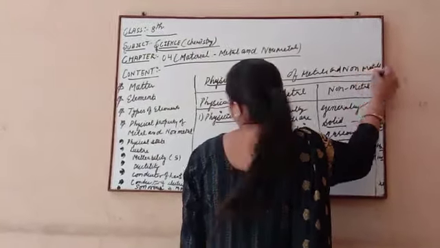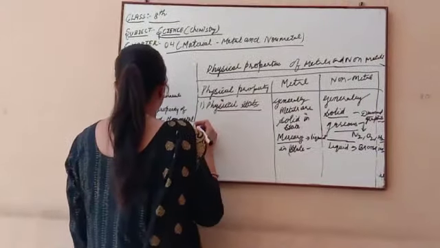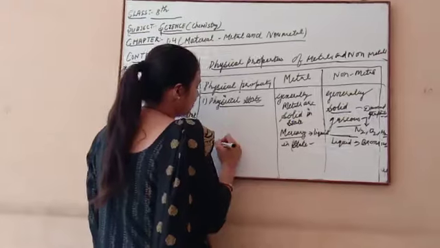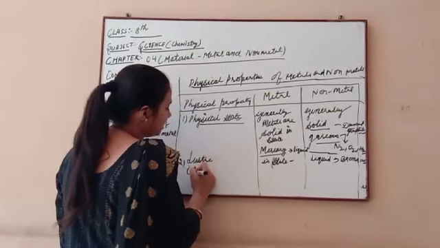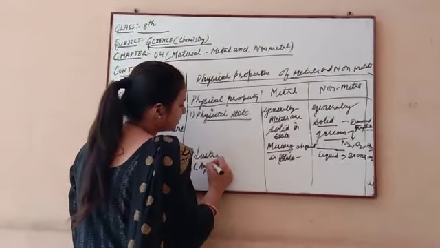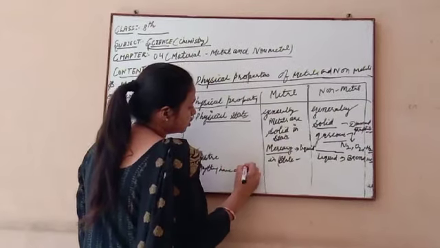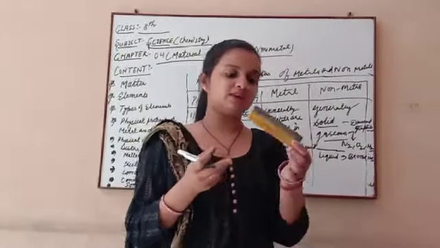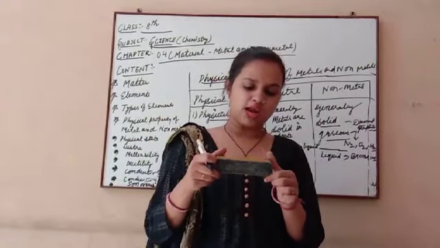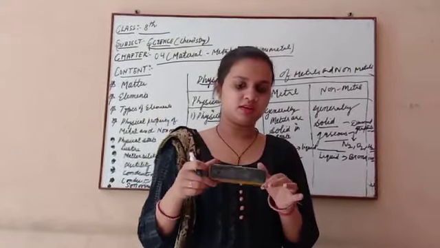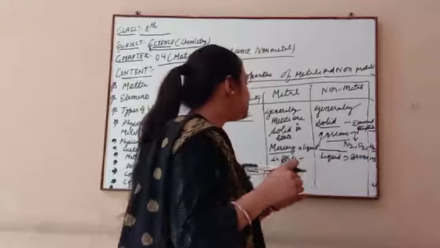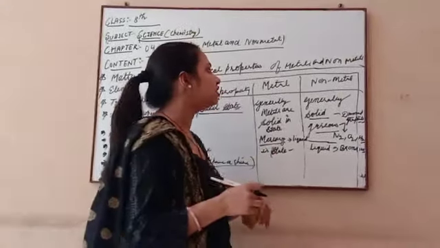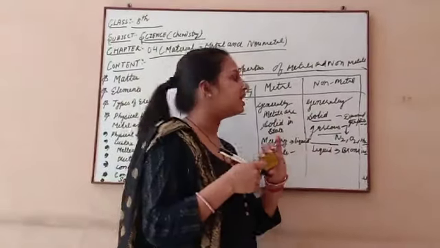The second property we discuss for metals and non-metals is luster. What do you mean by luster? Anything that has a shine. If we see this duster, does it have a shine? I don't think so. No shine is there, so this comes under non-metal. Plastic also comes under non-metal, and wood also comes under non-metal.